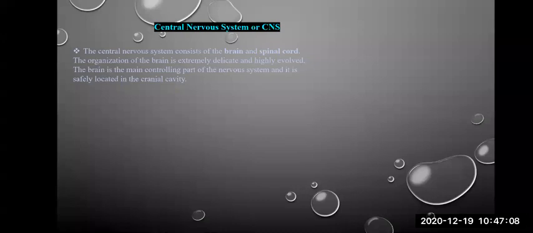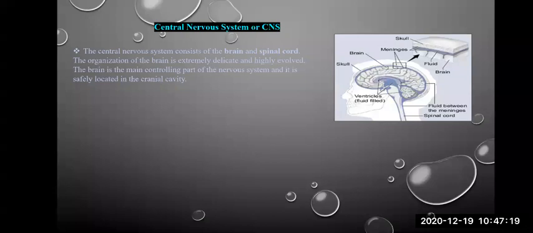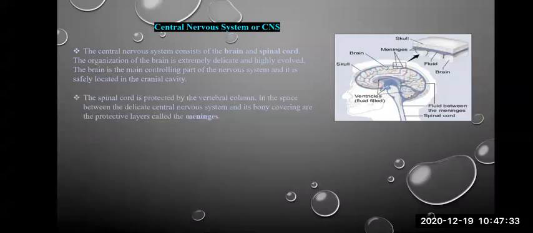We all know that our brain is present within the skull for protection, and the spinal cord that comes out of the brain is covered by the vertebral column. See, this is how you can see the cranium, or the skull, known as the cranial cavity. Within the cavity, the brain is present. Further, the spinal cord is also protected by the vertebral column.